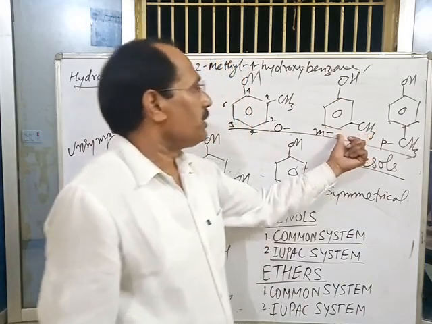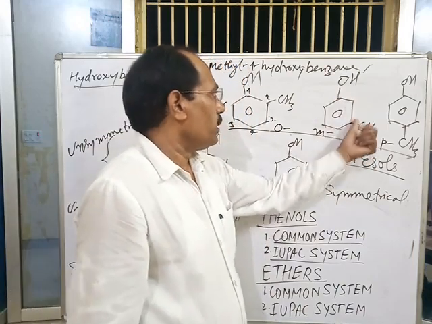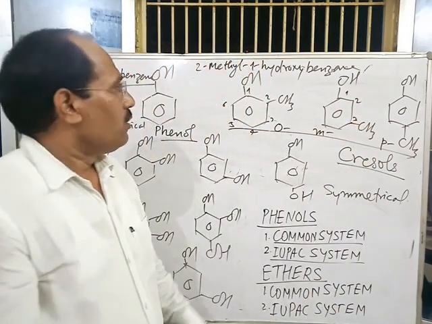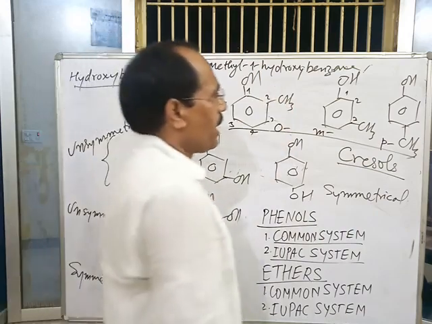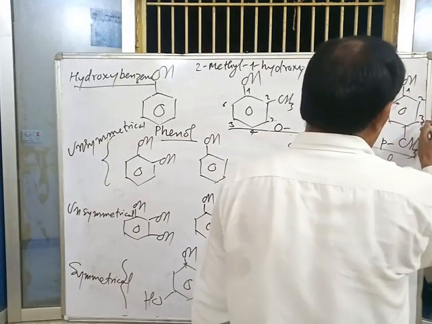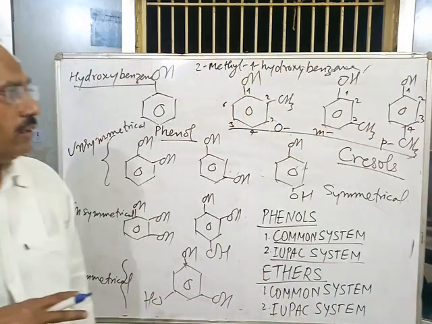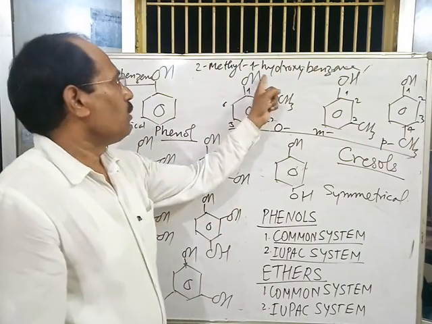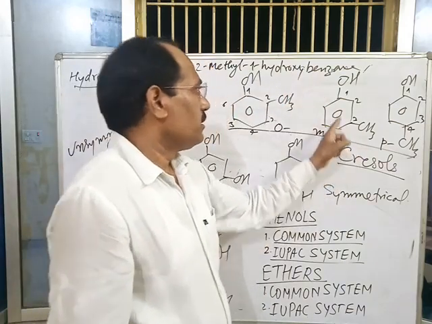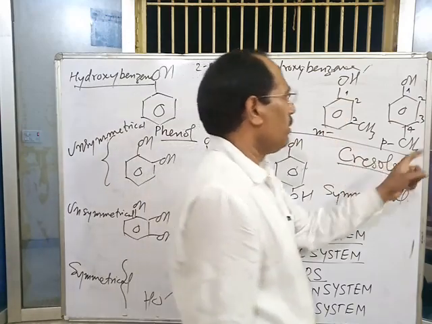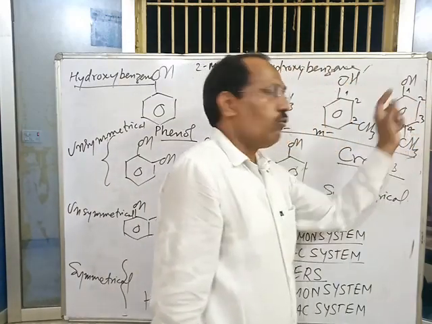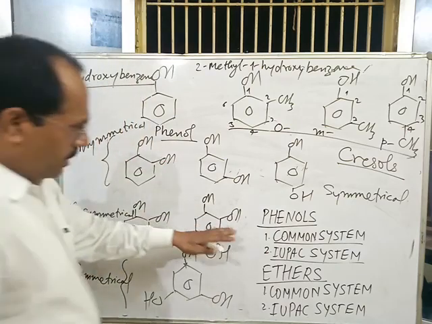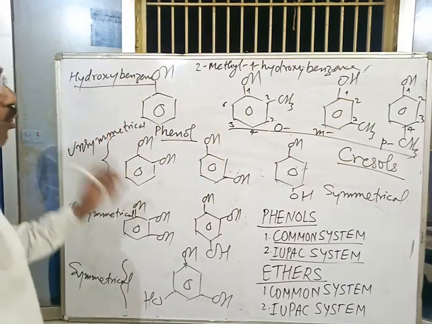Metacresol is named in IUPAC system as 3-methyl 1-hydroxyphenol, and paracresol is named as 4-methyl 1-hydroxyphenol. This is named as 2-methyl 1-hydroxyphenol. This is named as 3-methyl 1-hydroxyphenol, and this is named as 4-methyl 1-hydroxyphenol. So this is IUPAC system of nomenclature of monohydrate phenols.